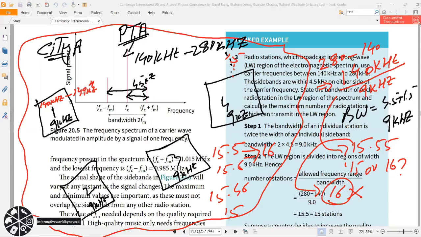So from 140 to 149 this radio station will use.